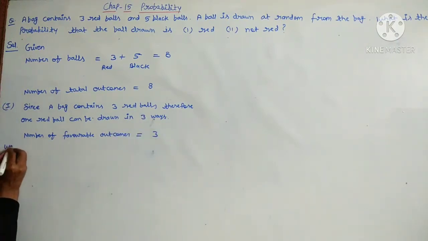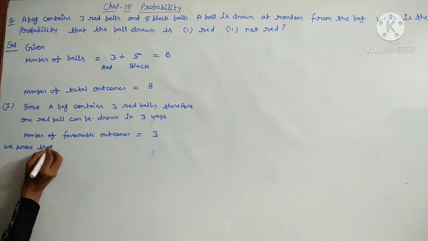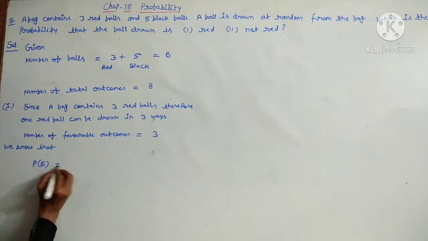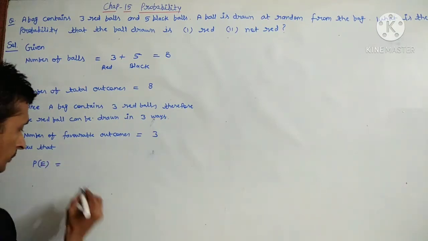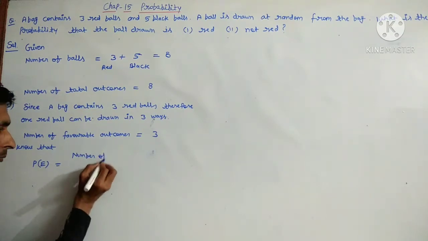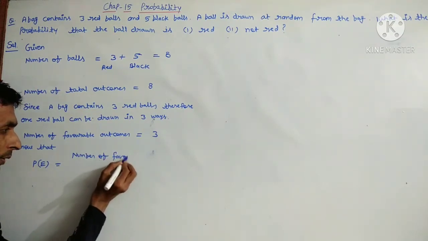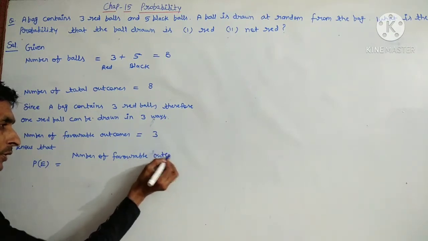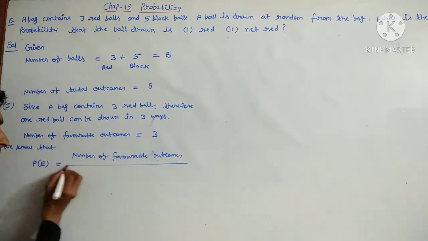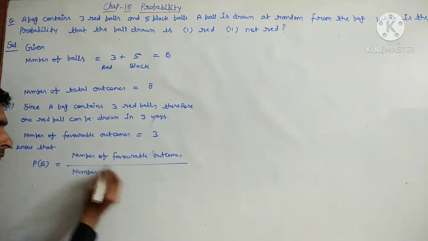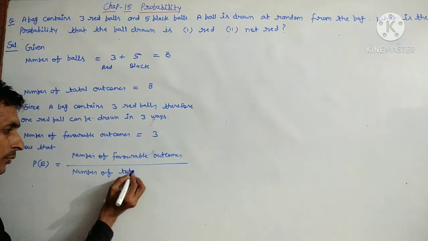So we know that the formula is: P of event E is equal to number of favorable outcomes upon number of total outcomes.